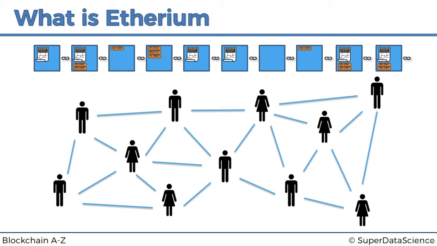But we build a blockchain that not only allows us to store transactional data, but it actually allows us to store programs and facilitates the execution of programs, and that way we can decentralize any application that we build. And how are we going to decentralize it? Where are we going to run it?